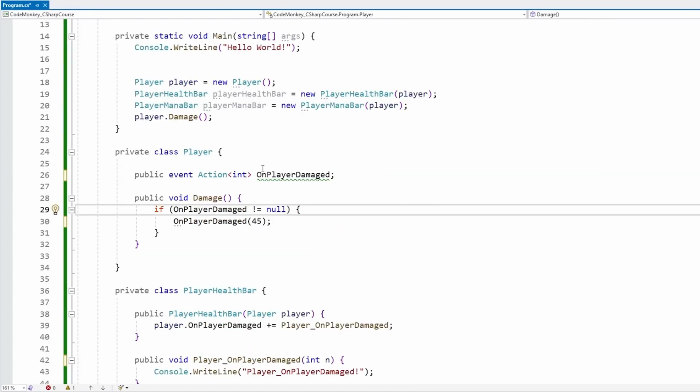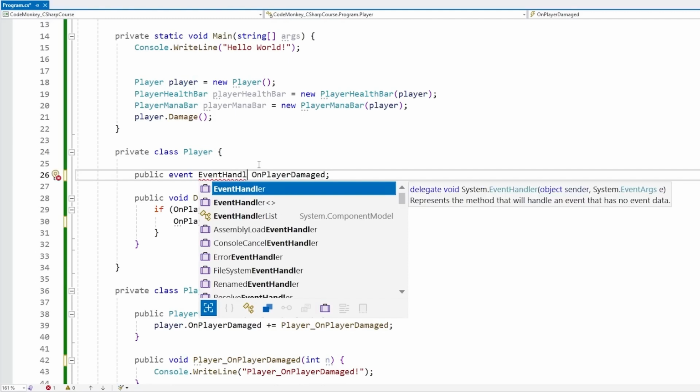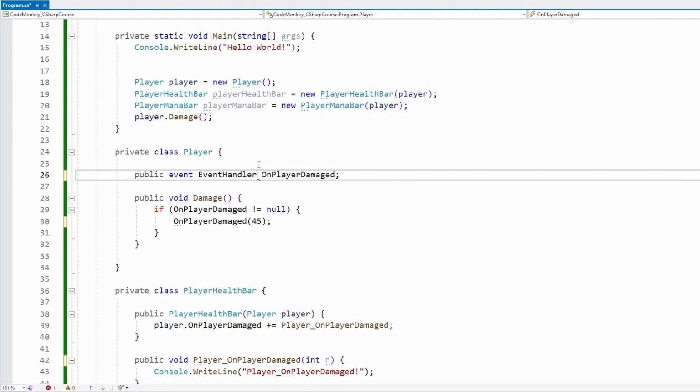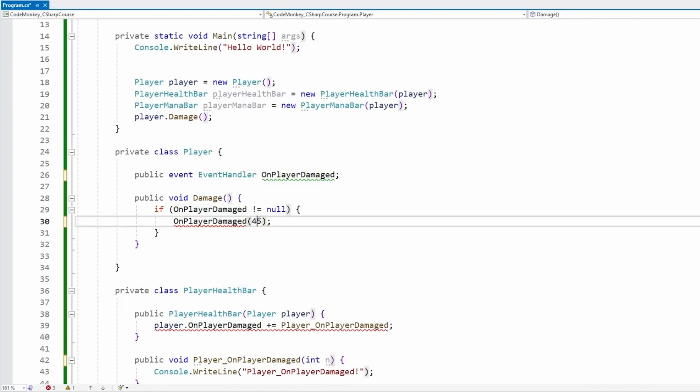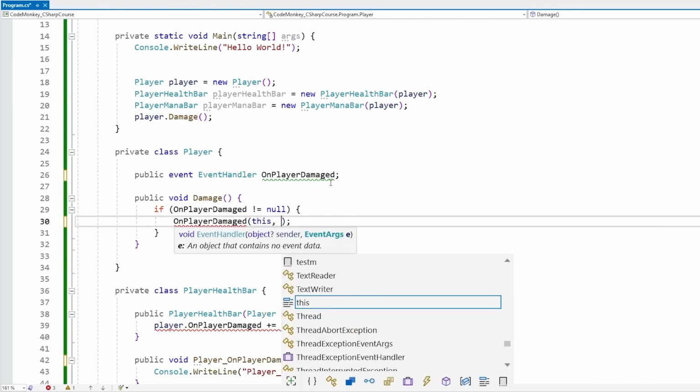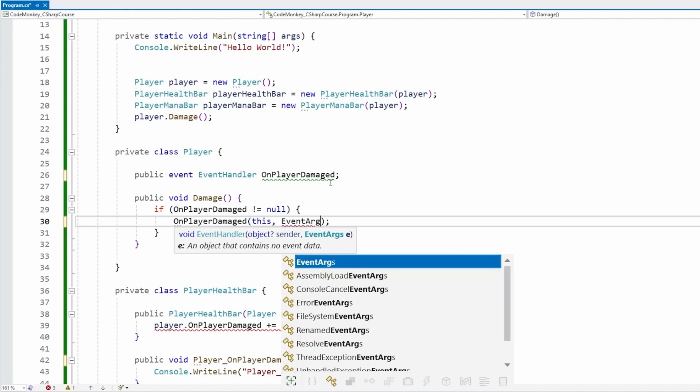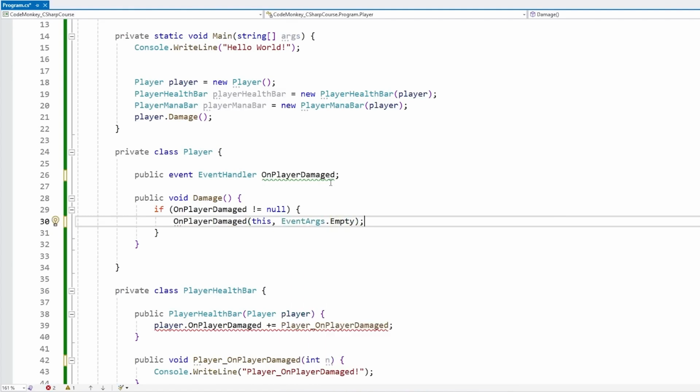Now, another thing is over here, we've been using the action delegate. You can use whatever delegate you want. You can build your own delegates, or you can use action, the built-in type. But in general, the C# standard is to use the EventHandler. This one right here that exists inside of System. This one has a signature where it takes in an object for the sender and an EventArgs. So usually when invoking the event, for the object sender, you pass in this. So you can pass in a reference to whatever object was firing that event. And for the EventArgs, if there aren't any, you can just use the constant EventArgs.Empty. So yep, just like this.